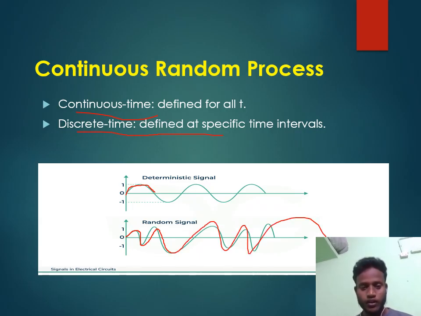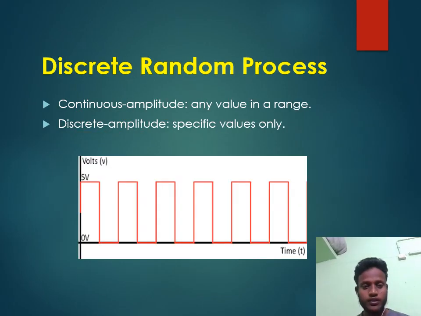It is a normal signal. In a continuous random process, the time is continuous and the amplitude voltage is also continuous. Examples are noise, normal voltage signals, etc.